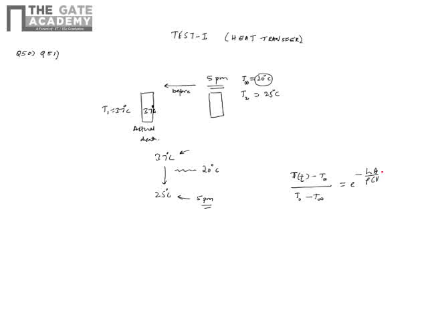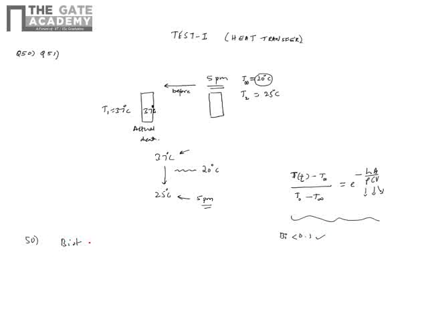What is h? h is the heat transfer coefficient of the fluid or the ambient air. A is the surface area, rho is the density, C is the specific heat, V is the volume. For lumped analysis to be valid, the Biot number has to be less than 0.1. This is the condition. Now first, he has asked what is the Biot number.